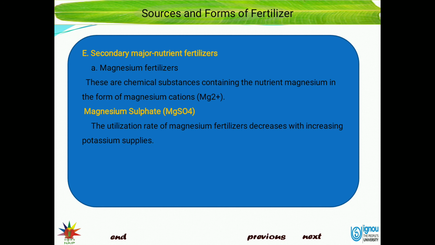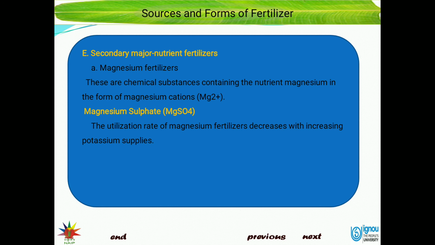In case of examination, the question will be asked like that in this topic: define fertilizer and enlist its types, or enlist its classification and explain the classification of nitrogenous fertilizer. Or sometimes the question will be asked like that: enlist the different classification of fertilizer and explain in detail phosphatic fertilizer.